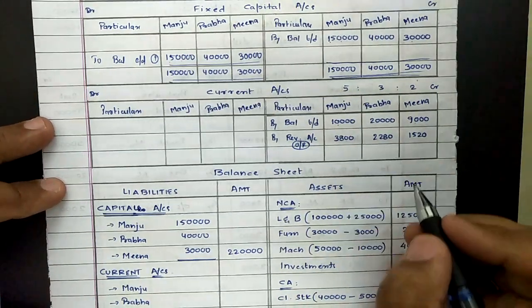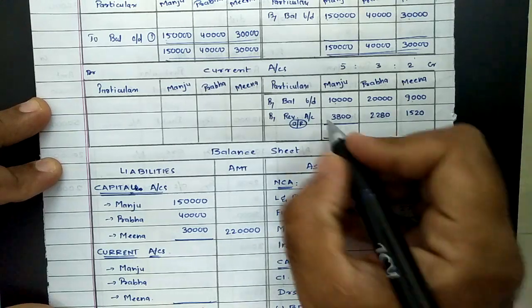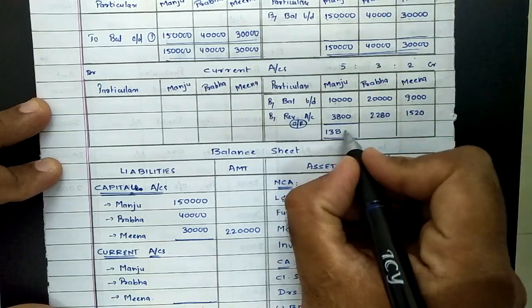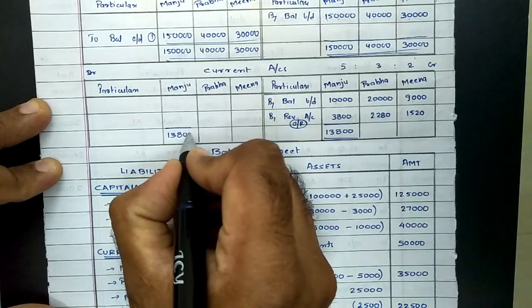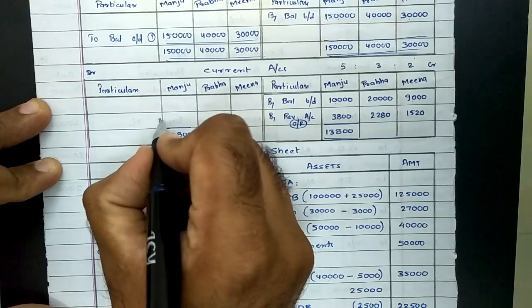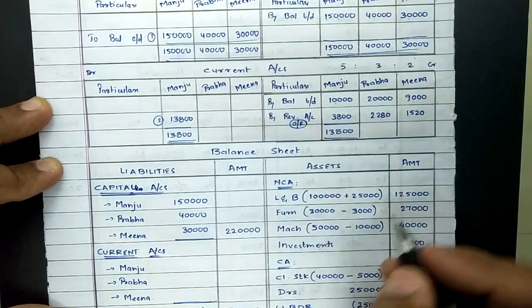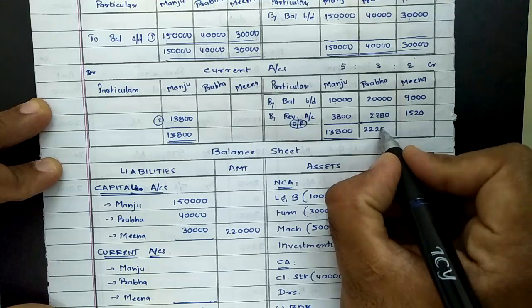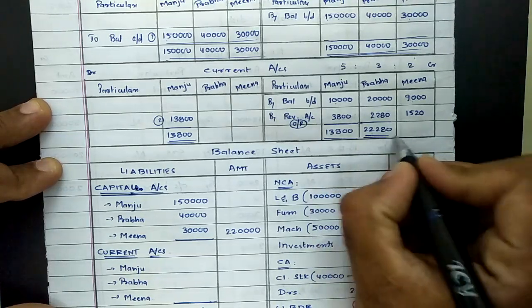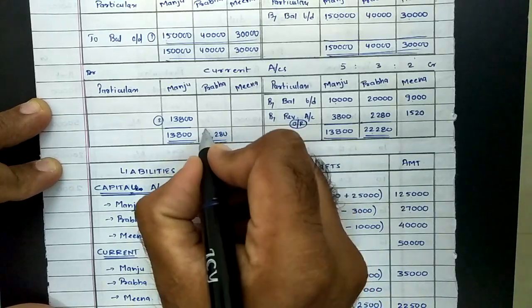Now coming towards current account. In current account, for partner Manju, total of credit is 13,800. Same value on debit side 13,800. There are no entries on debit side, so difference also comes to 13,800. Same way for partner Prabha, total of credit is 22,280. Same on debit side 22,280. So difference again comes to 22,280.